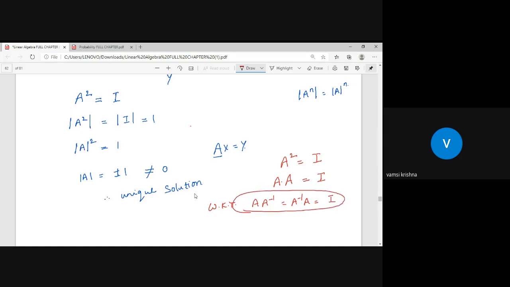But you are saying that A into A is equal to identity. That means the inverse of the matrix is itself. A inverse is A only. Whatever you say, A inverse is equal to A means the matrix has an inverse. When the matrix has an inverse, det A is not equal to 0. Then the discussion will be the same. It has a unique solution. In this manner also you can say.